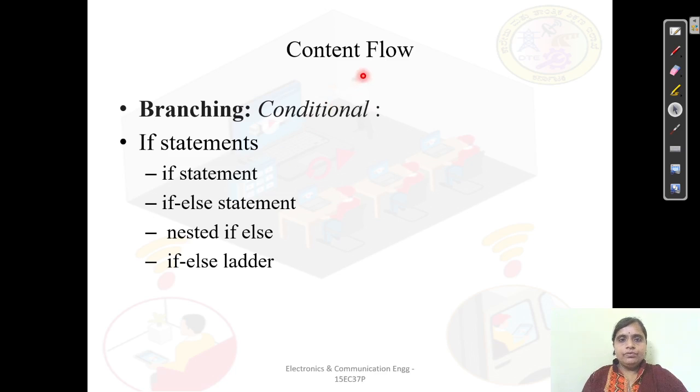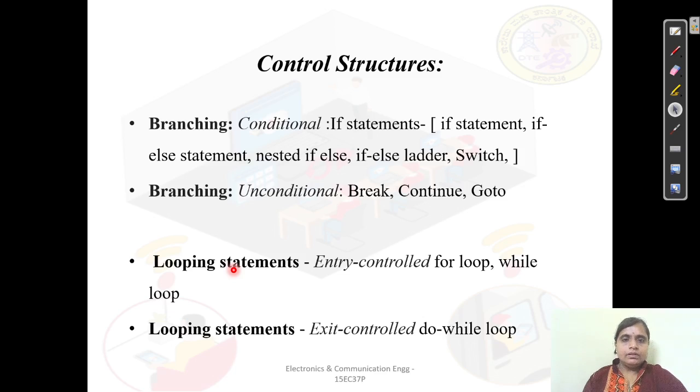So this is the control flow content. We will be going through the conditional branching statements, which is the if statement. Here we'll be going through the if else, nested if, and the if else ladder. Now the control structure or the decision making statements can be broadly classified as what? Branching and looping statements. Under the branching statements, you have the conditional statements and the unconditional statements. For this session, we will be covering the if statements.